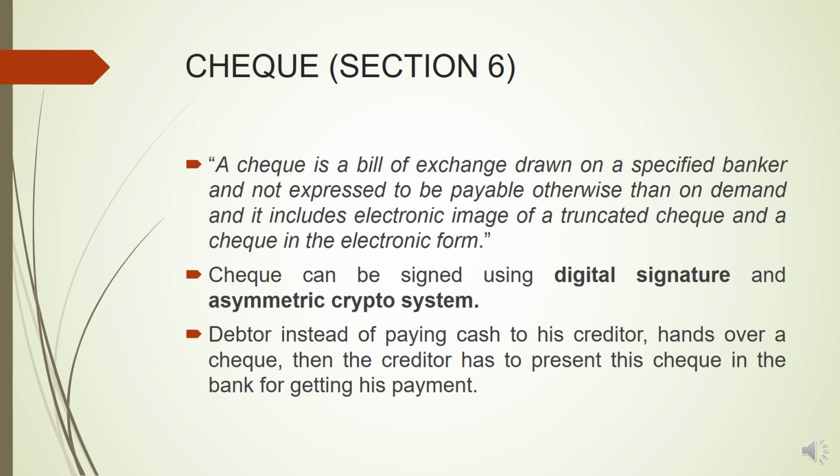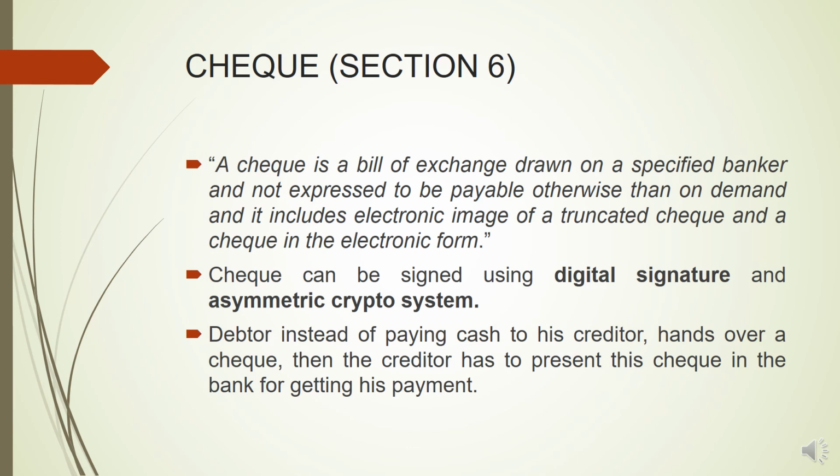And it includes electronic image of a truncated check and a check in the electronic form. Now, truncation of check basically means the conversion of the physical check into electronic form so that the clearing of that check takes place. In order to have electronic clearing of that check, usually the physical checks are converted into electronic forms. And the check in the electronic form means that the check is not given on physical paper, but is given electronically through digital signatures. So that is called a check in the electronic form.